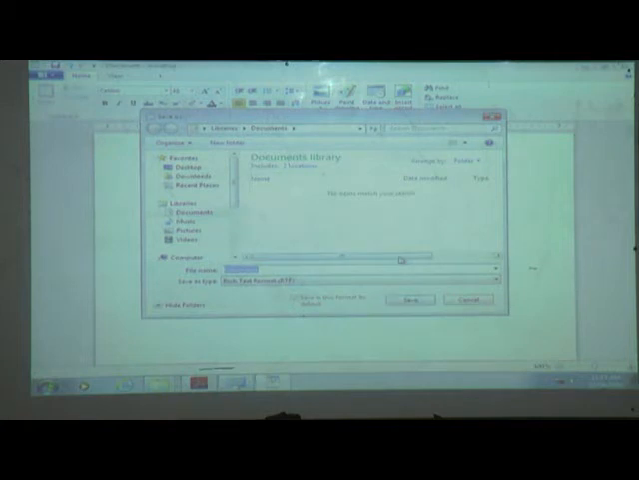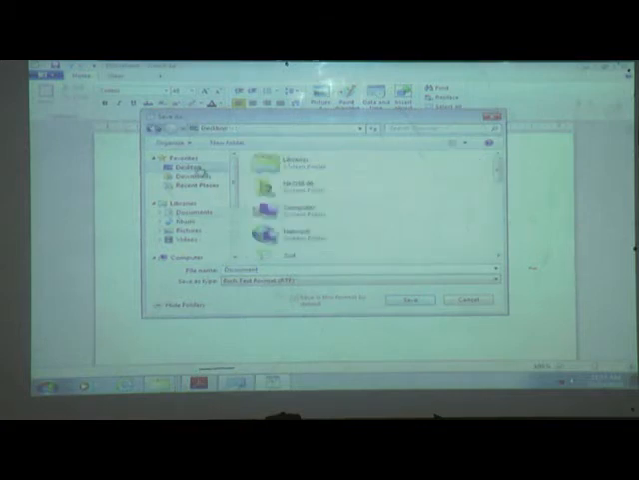Then this type of window will appear, right? But where do we want to save it? We want to save it on the desktop, then we must select the path. If we give the name directly, then it will be saved in the library, but we want to save it on the desktop, so from this side we must select the path. Okay, select the path, desktop.